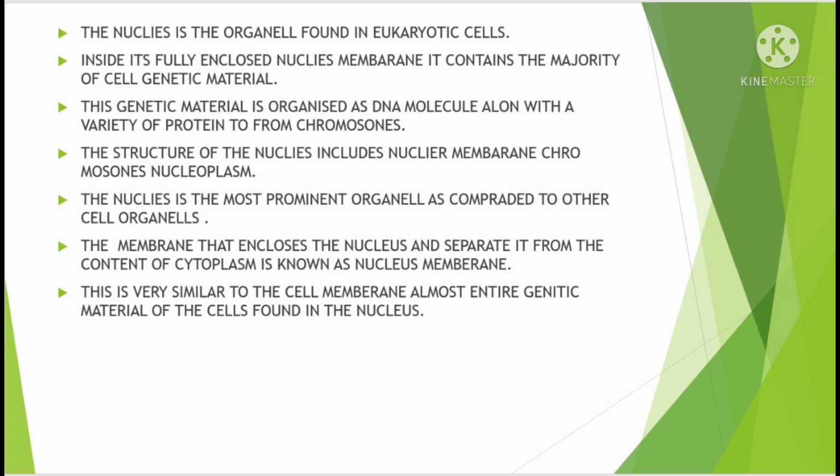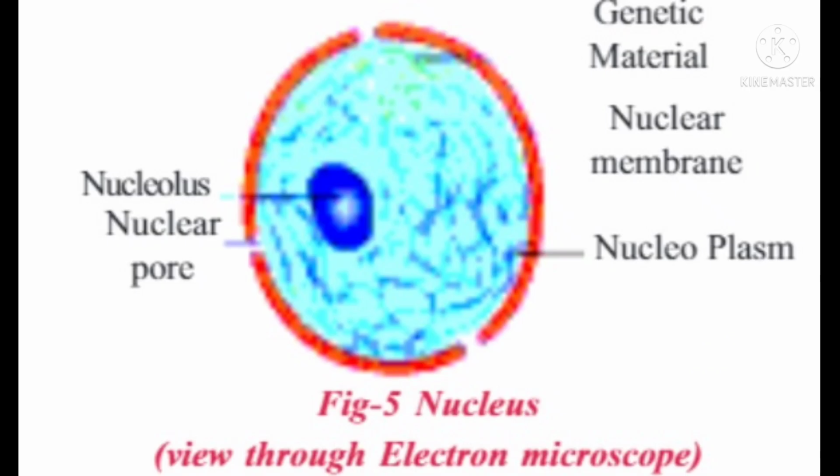The nucleus is the most prominent organelle as compared to other cell organelles. The membrane that encloses the nucleus and separates it from the contents of the cytoplasm is known as the nuclear membrane. This is very similar to the cell membrane. Almost the entire genetic material of the cell is found in the nucleus. This is the picture of the nucleus.